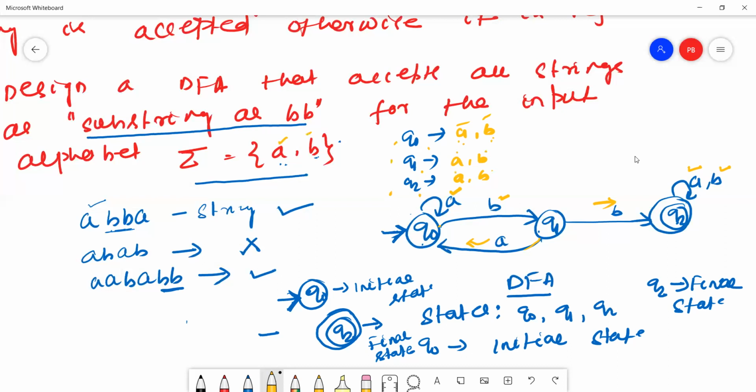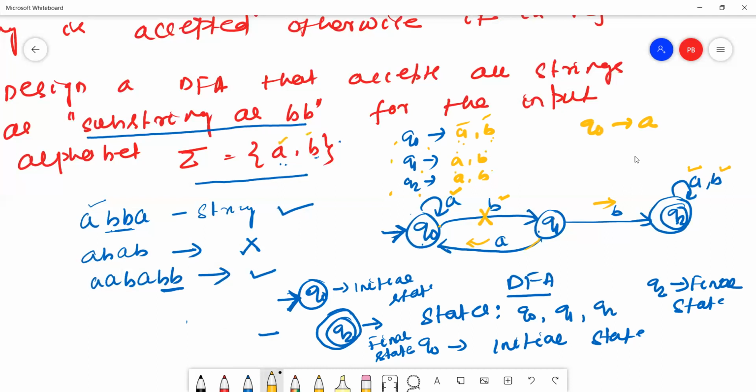Suppose a state reads only A. If Q0 reads only A, it will not read B. That means it is not a DFA.